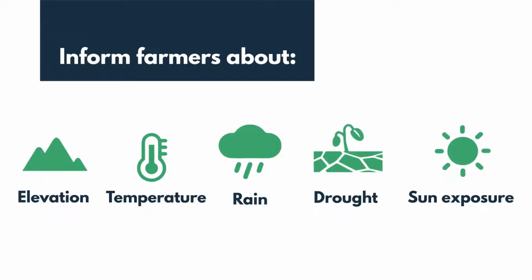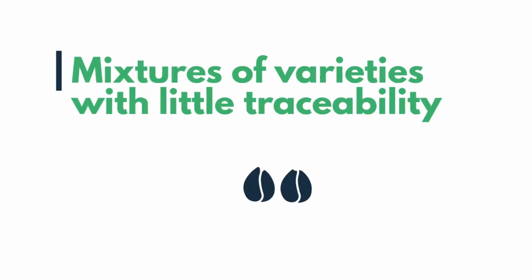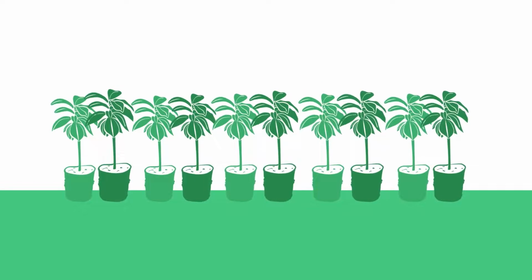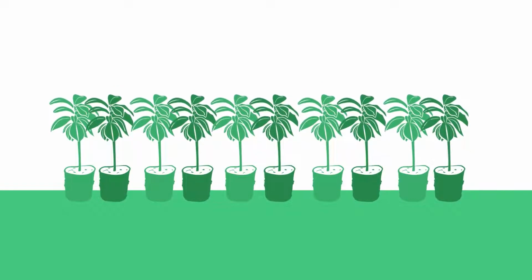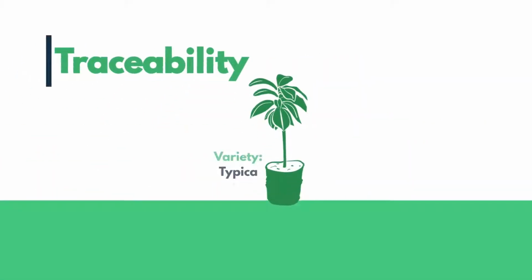In many cases, coffee producers don't know what varieties they have on their farm. It is very common for mixtures of varieties to exist in coffee plantations with little traceability. Many producers save and select their own seeds without taking into account the risk of cross-pollination or lack of traceability.